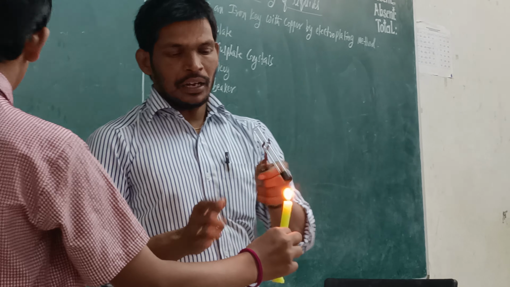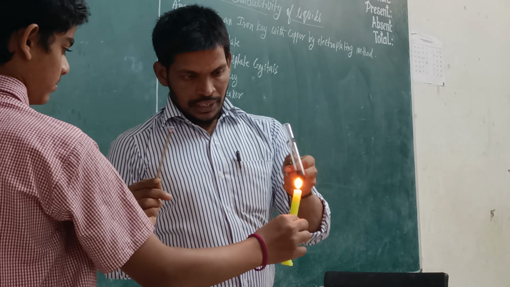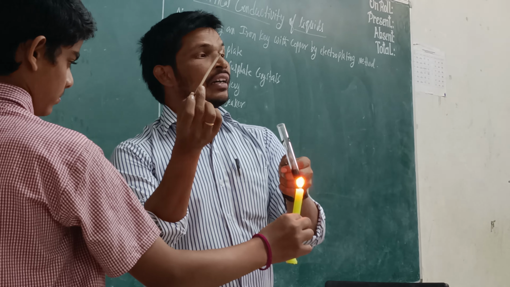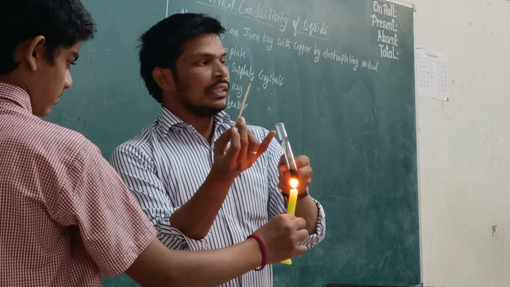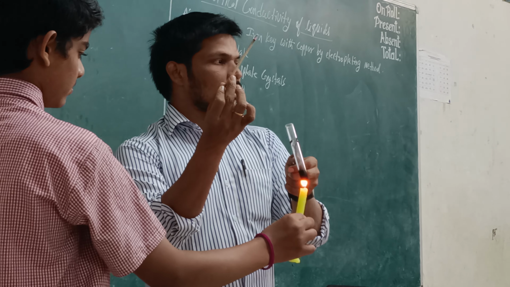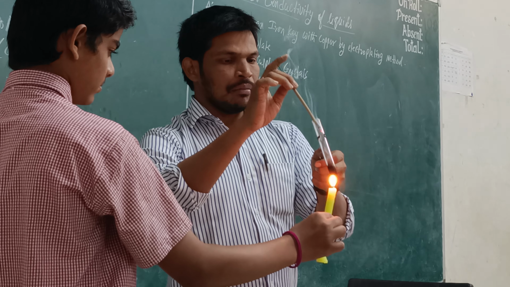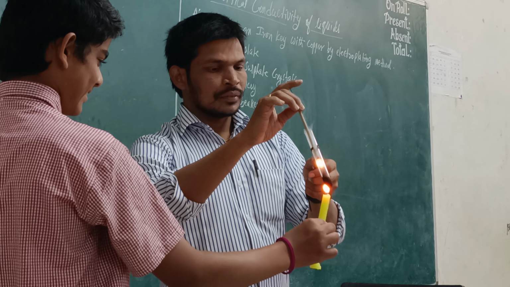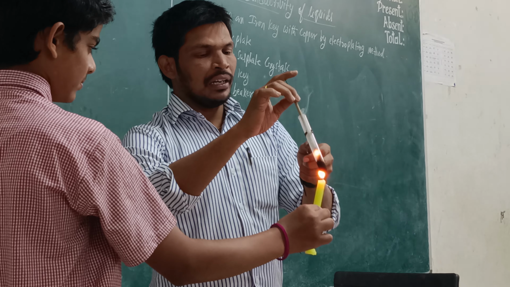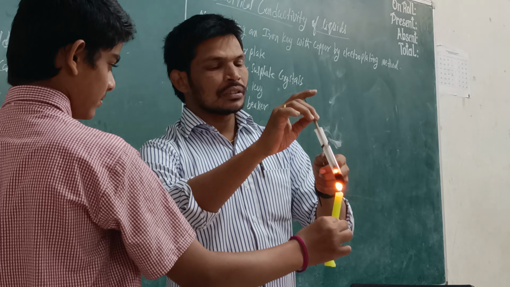Now take the incense stick which we kept aside and place it inside the test tube. The burning incense stick reacts with the oxygen present inside the test tube and starts burning with a bright flame. In your test tube, you will observe the burning of the incense stick. It gives a bright flame to us.